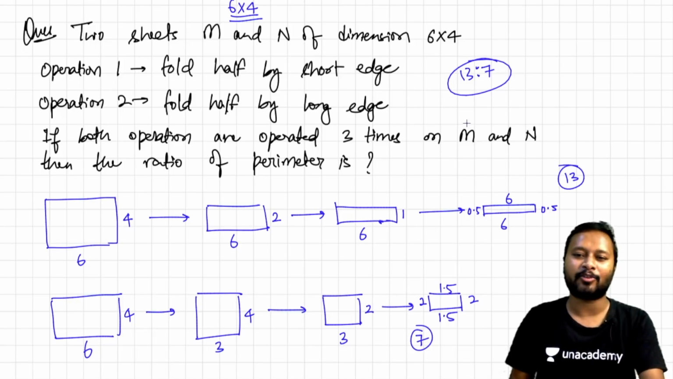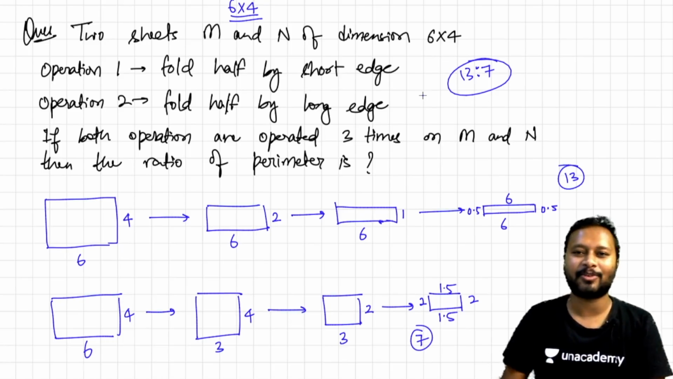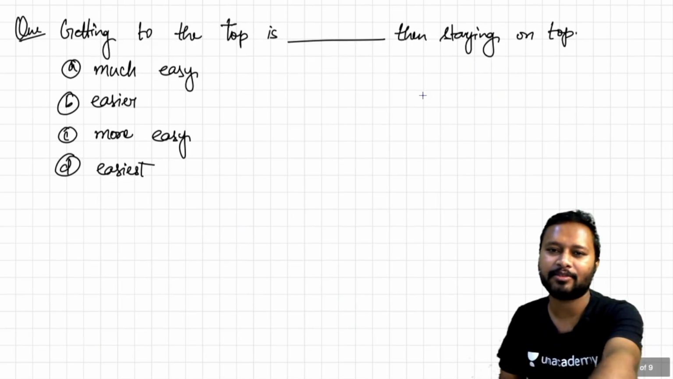They redid it, once through this length only, and then they rechecked and redid it again, and then they got the answer. So yeah, the correct answer is 13:7. So this was the question. Let's go to the next one.